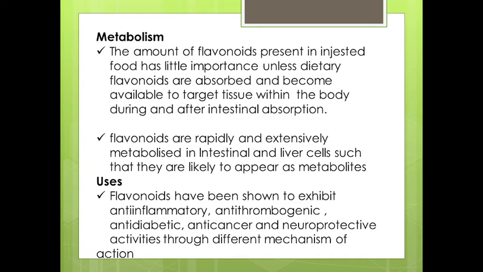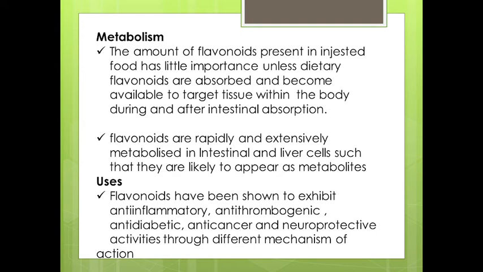So how much of the aglycon part reaches the target tissue will give its therapeutic activity. Flavonoids are rapidly and extensively metabolized in intestinal and liver cells, and secondary metabolites are produced.